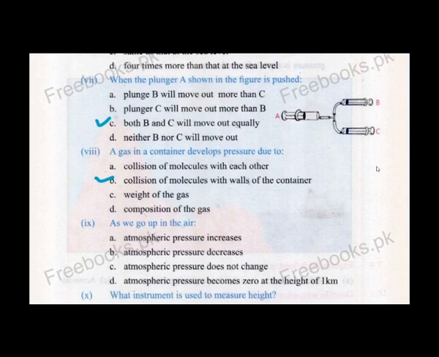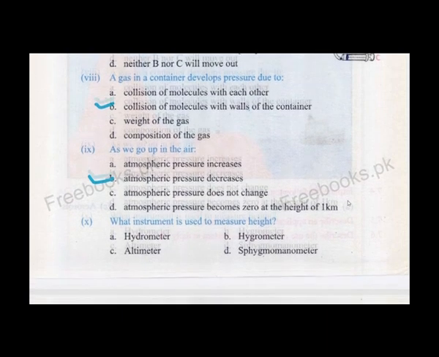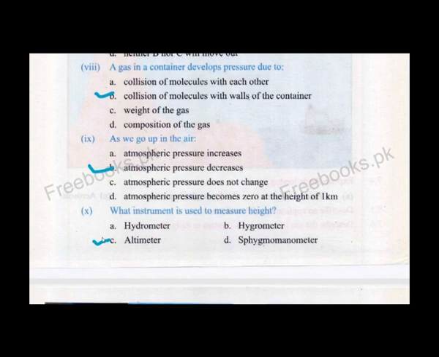MCQ number 9: as we go up in the air, does atmospheric pressure increase? No. Does atmospheric pressure decrease? Yes. Does atmospheric pressure not change? No. Does atmospheric pressure become 0 at the height of 1 kilometer? No. So B is the correct option. Which instrument is used to measure height? This one. So altimeter is the correct option. Let's move on.